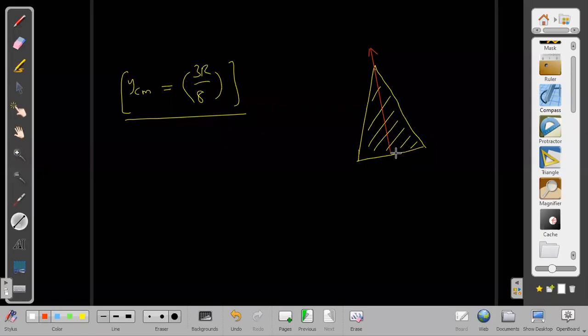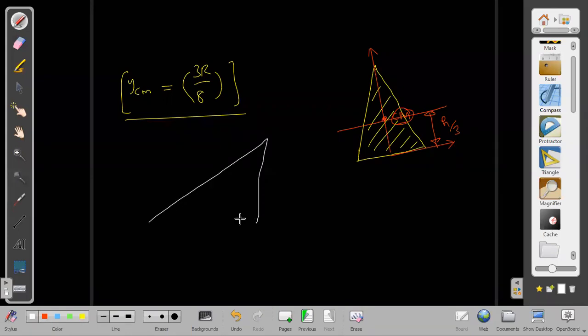x1 plus x2 plus x3 by 3, comma, y1 plus y2 plus y3 by 3. The centroid is the point where the medians meet. So that centroid will be dividing the altitude in the ratio 1:2. Then it will be h by 3. 2:1. Yes, sir. It will be h by 3.